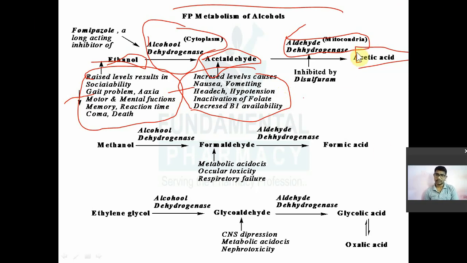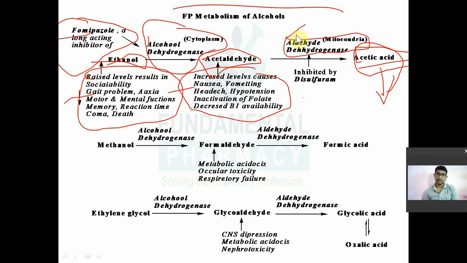This acetaldehyde is taken up by aldehyde dehydrogenase and converted into acetic acid. Again, this acetic acid is also bad for your body. It will cause systemic acidosis and all that. Fomepizole is the drug used in alcohol poisoning treatment.